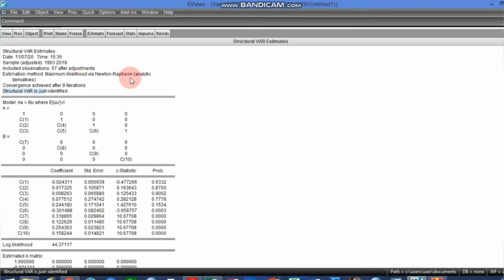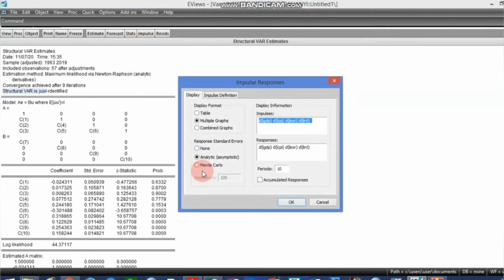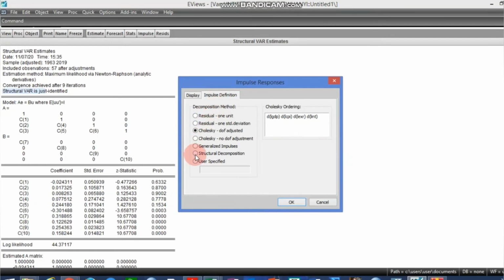Now the next thing to do is to estimate or present the impulse response and variance decomposition tests, which are supporting tests for structural VAR and of course standard VAR. For you to do that, you come to impulse response, you click on structural decomposition.